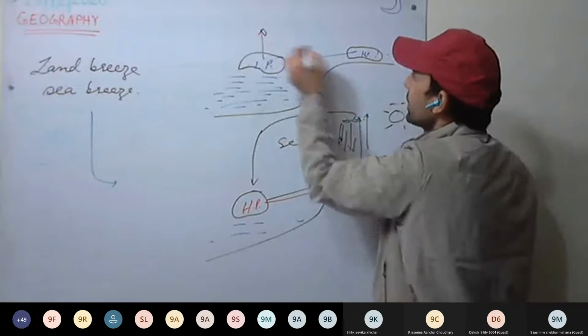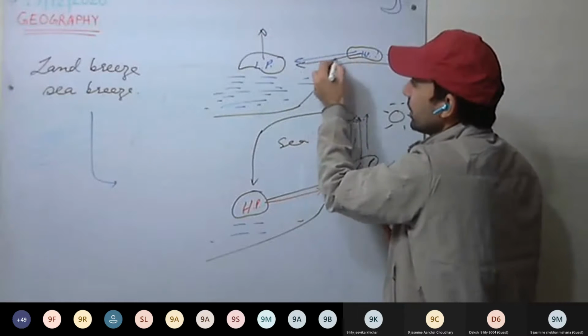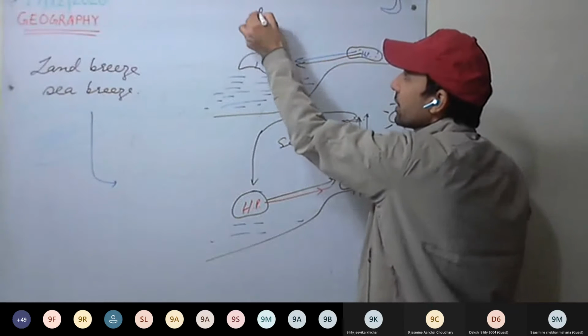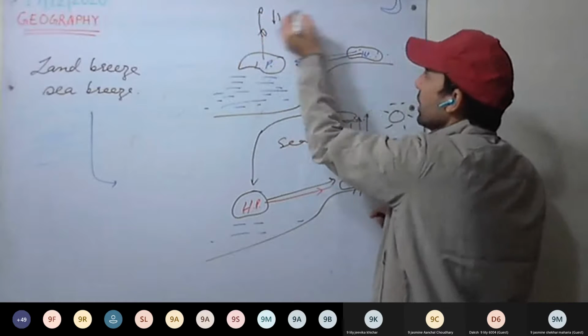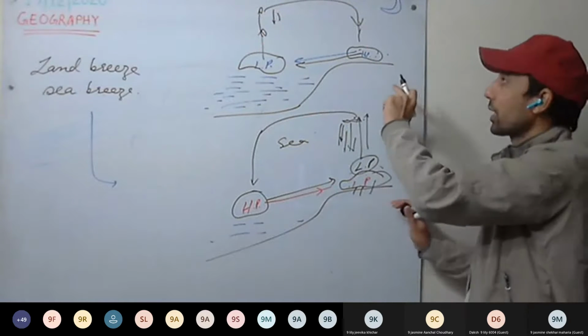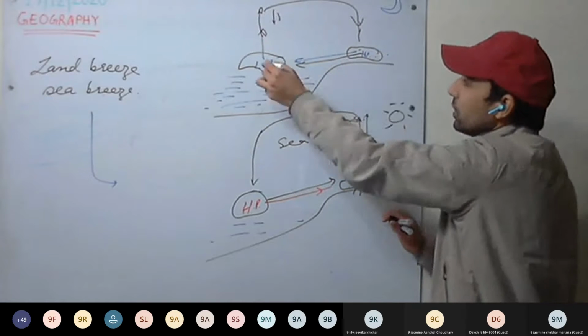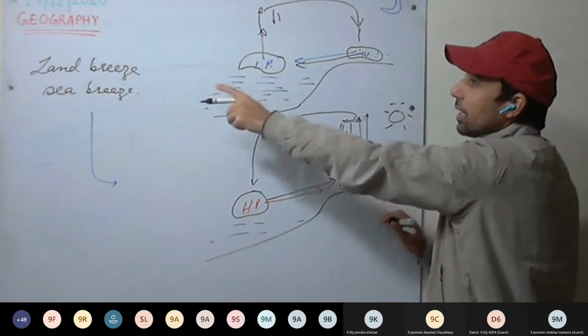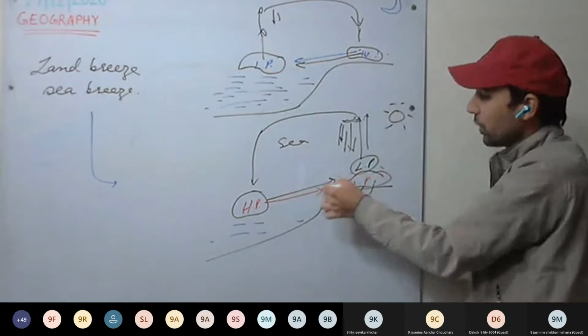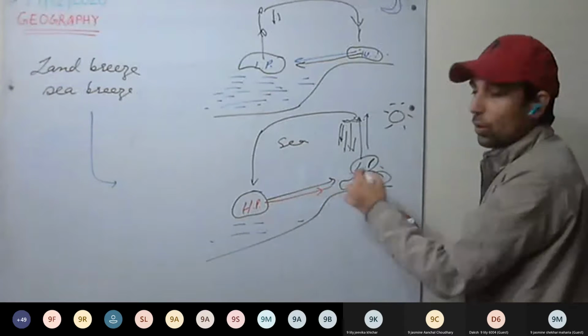So less dense air will rise and in that place high dense air, that is air from the land, will move towards the sea. And it rises and here we may have the rainfall in the sea. And here we have the descending air. No rainfall will take place. Okay. So this is how circulation will take place. Land breeze. Land breeze are offshore winds moving away from the shore.